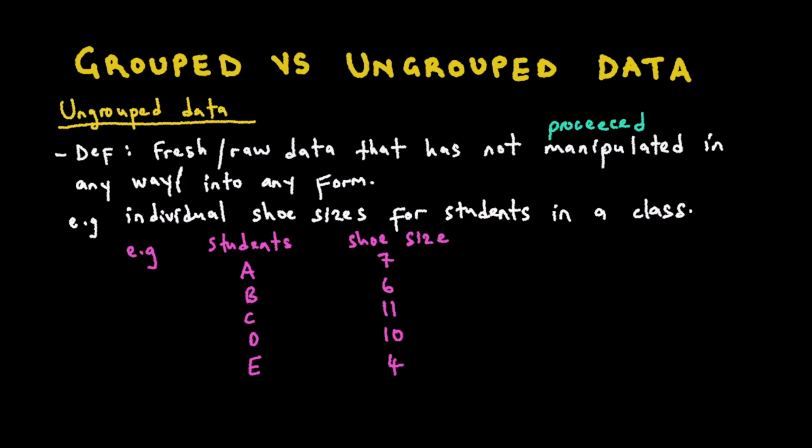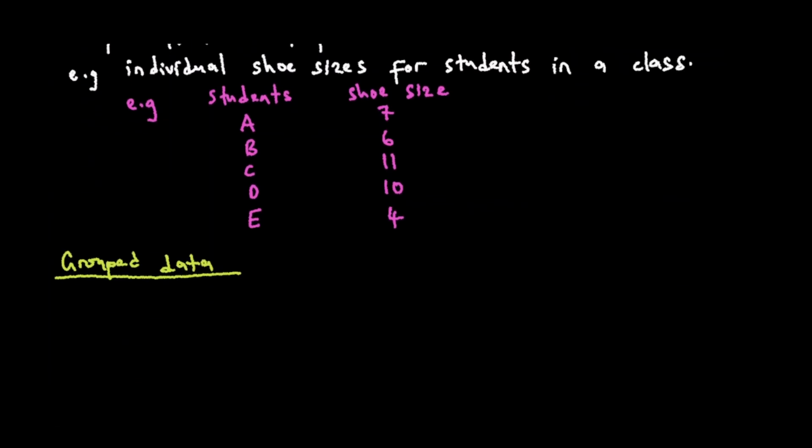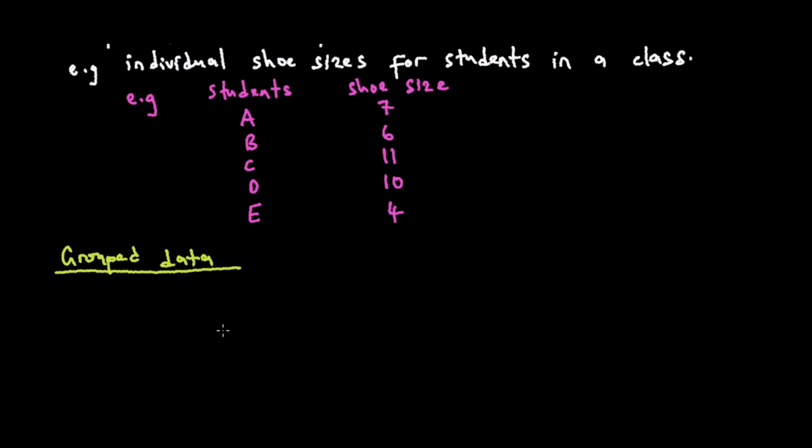How about grouped data? Saka chekutanga, grouped data is evidently, self-evidently, obviously going to be the direct opposite of ungrouped data. So what is it about grouped data?